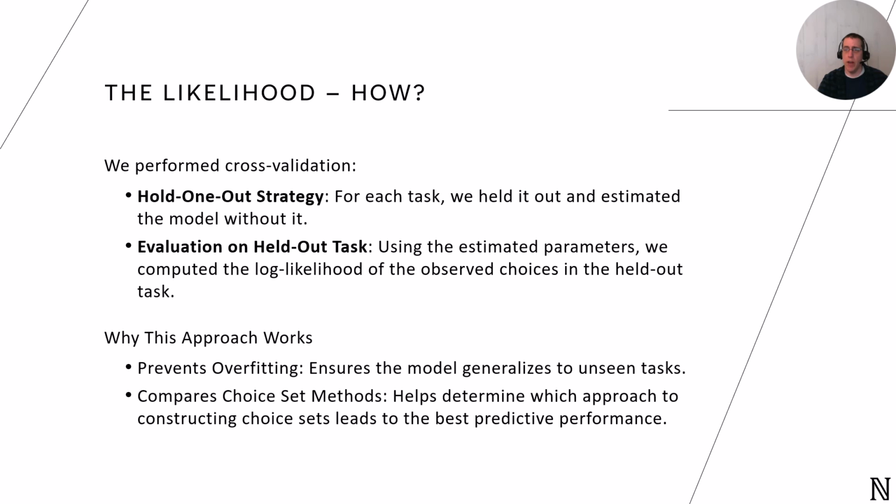Now let's dive into how we validated our model using a hold one out strategy. Each project includes between 12 and 14 tasks, with each task representing a different screen of subscription options for respondents. To validate the model, we hold one task out at a time. We estimate the model parameters using the remaining tasks, and then we use those parameters to calculate the likelihood for the held out task that was unseen by the model. By repeating this for each task and summing the results, we get an overall measure of how well the model explains the data it hasn't seen.